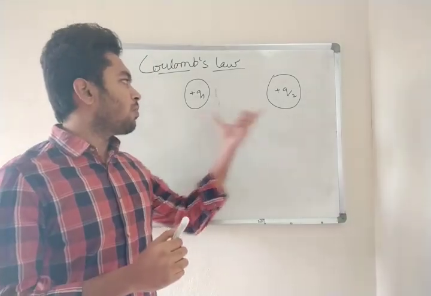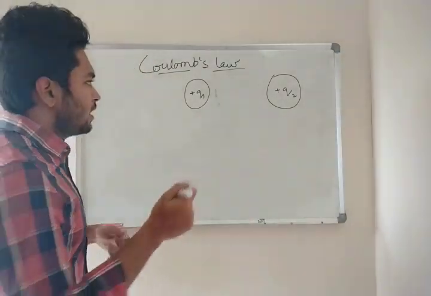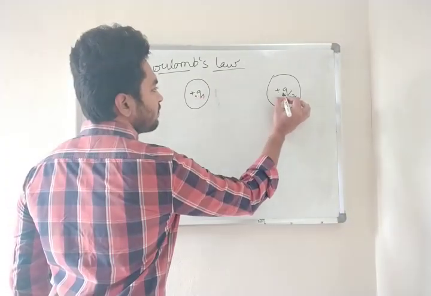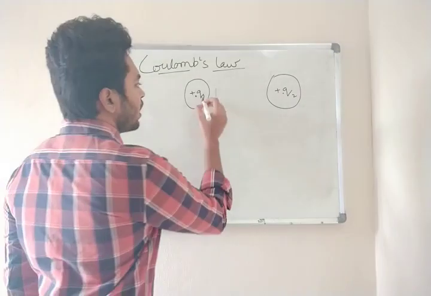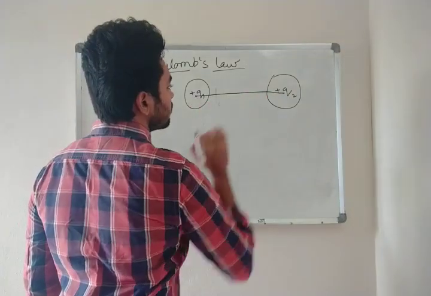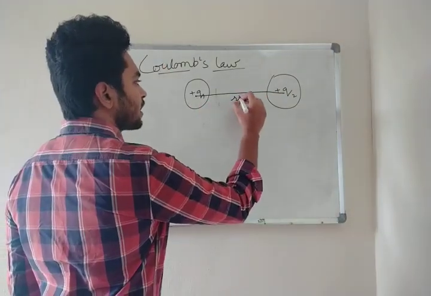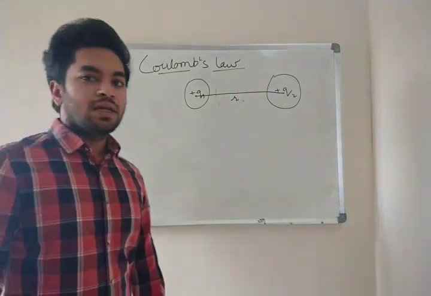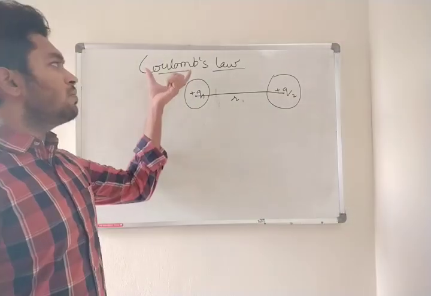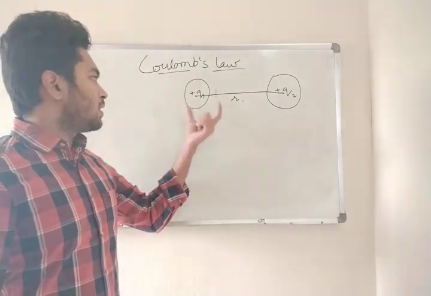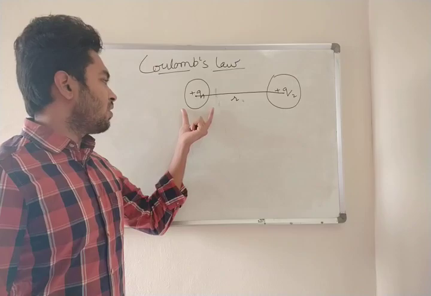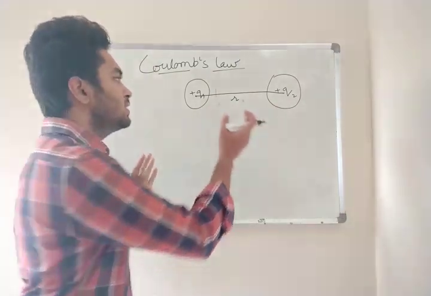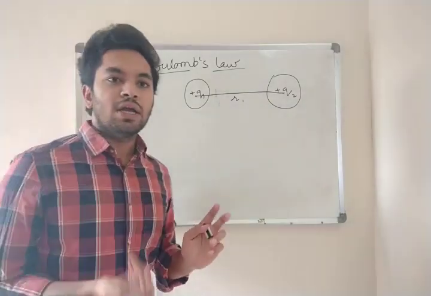If we join the center of this point charge and the center of the other point charge Q2, the distance is r. This is what Coulomb has told: there are 2 point charges of charge plus Q1 and plus Q2, separated by the distance r. So what he told is